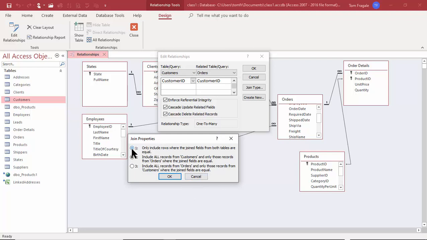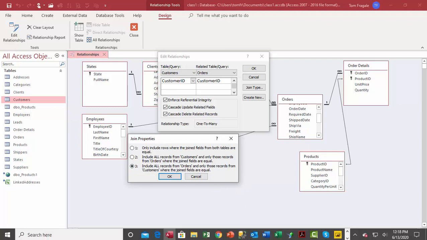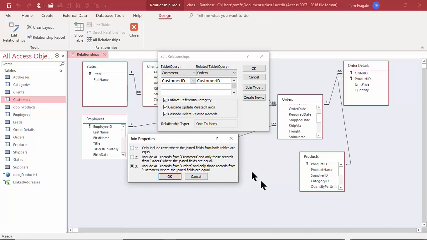This one's called an inner join. That'll only show the records that have a match on both sides of the customer ID. This one is called a left outer join. It'll show all of the customers, even if they don't have a match on the orders table. This one's called a right outer join. That'll show all the orders, even if they don't have a match on the customers table. So those could make a difference. In this case, we'll use the inner join, but you could make a difference on those as well.